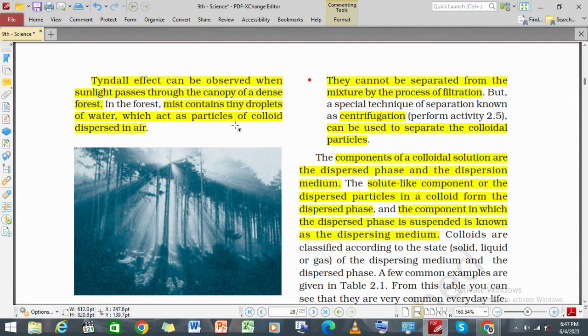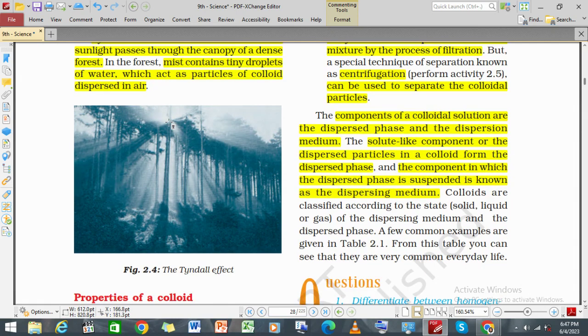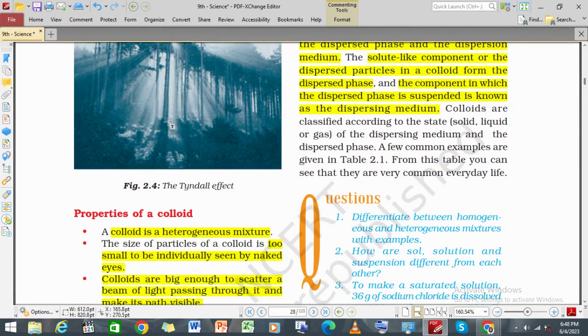The colloidal solution may seem like a uniform solution, but it is actually heterogeneous. The Tyndall effect can also be observed when sunlight passes through the canopy of a dense forest, where the mist contains tiny droplets of water which act as colloidal particles dispersed in air.